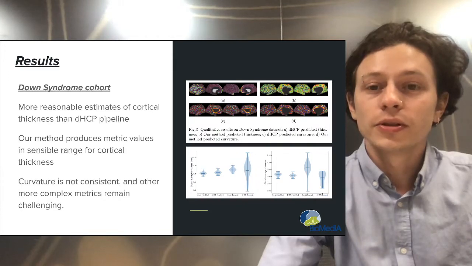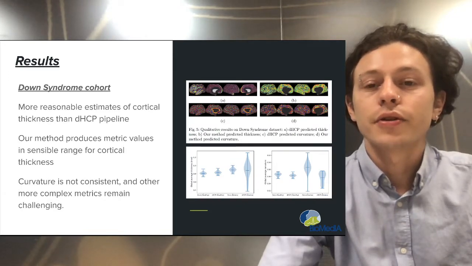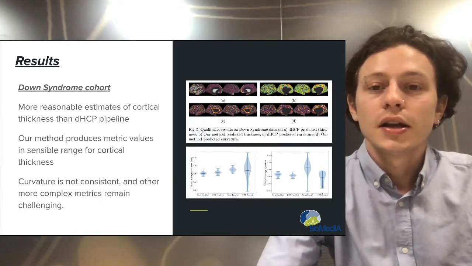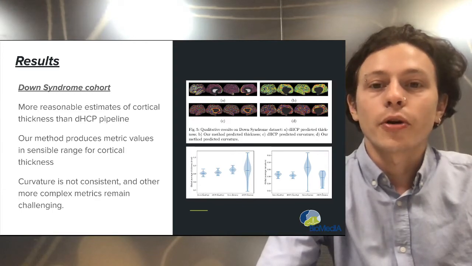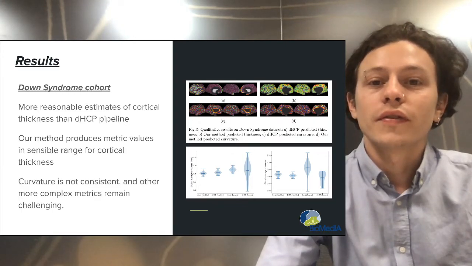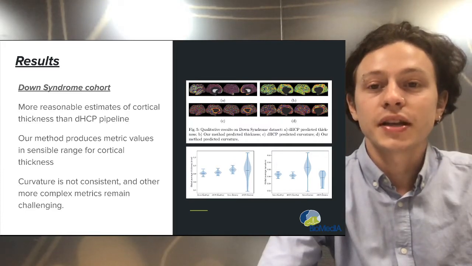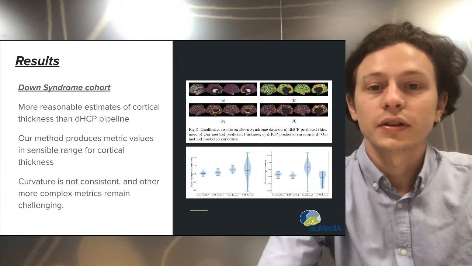We assess the performance of our method on a challenging Down syndrome MRI dataset for which the DHCP pipeline fails to extract metrics correctly for many subjects. Since the ground truth for this dataset is error-prone, we demonstrate the performance of our method qualitatively and through population comparisons to the healthy DHCP test set used in previous experiments.